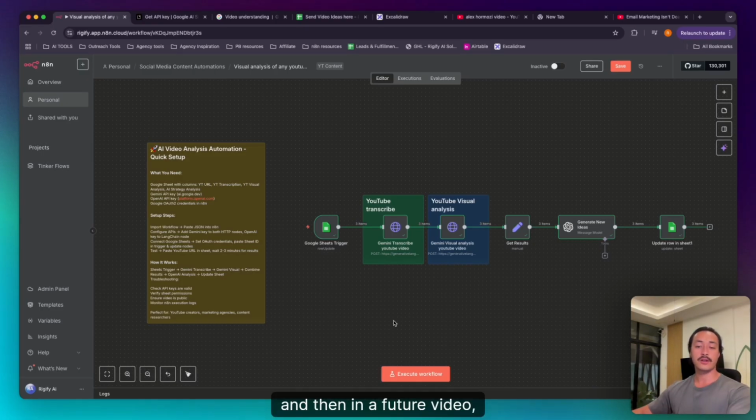And then in a future video, I can show you how to connect all this to ChatGPT and enhance this automation to automatically write full scripts based on these insights, and then you'll have a full content research and script writing automation just right at your fingertips.